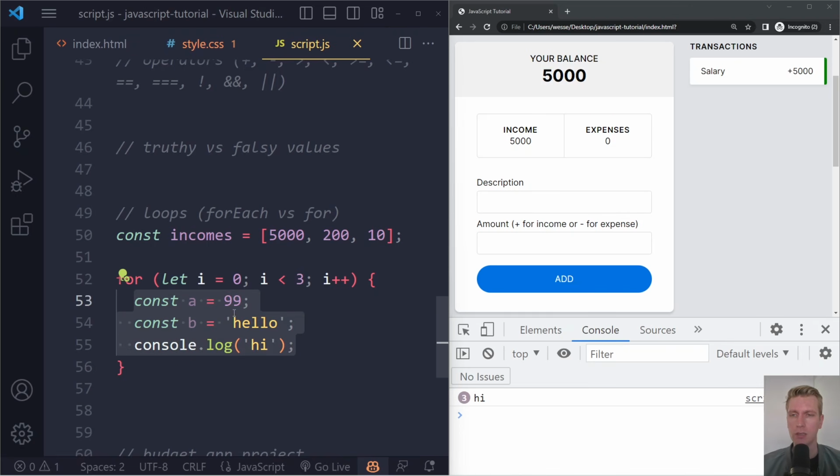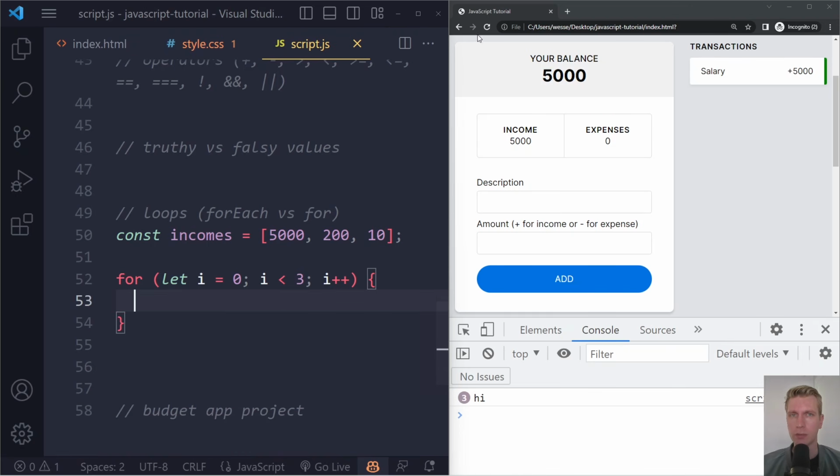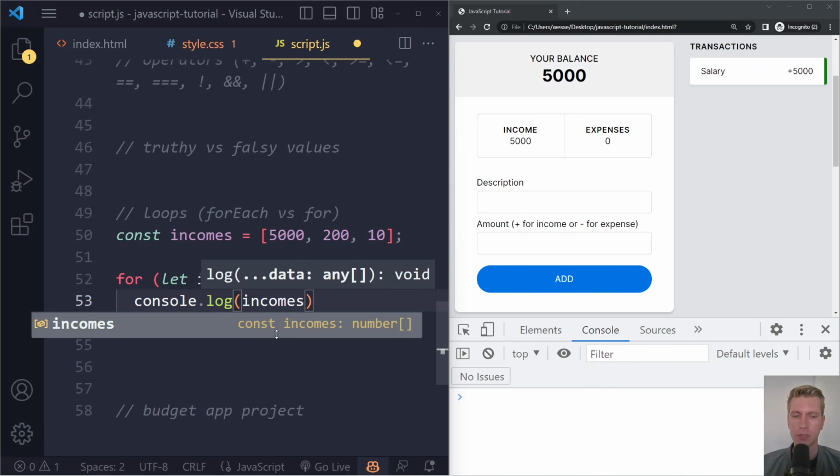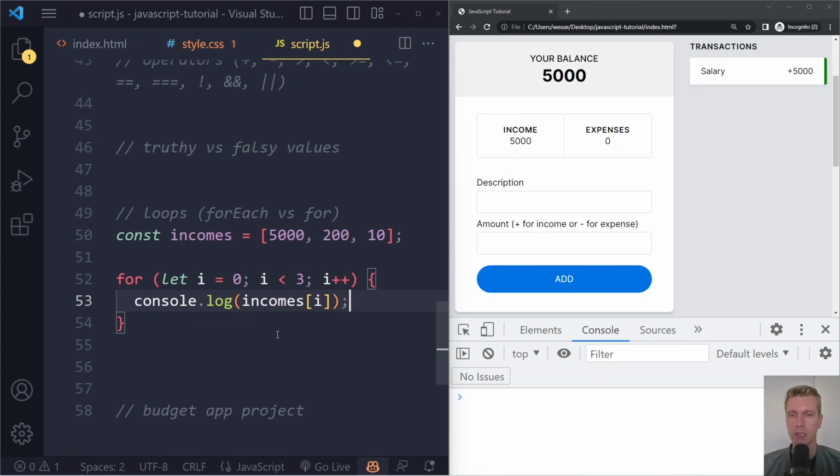Now, practically speaking, these statements are not very useful. Let me refresh here. Typically what you want to do is use that I variable for something. So what we can also do is console log incomes, and then we can use this I variable to access all of those elements in the array, right? So initially I is 0. 0 is less than 3. So we're gonna run the statements. So here what we're gonna log is incomes at index 0, right? We're just using the I variable here in the statements now. That's typically why people use this loop. And now with incomes at index 0, we should get 5,000, right?